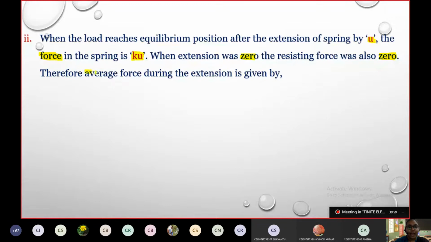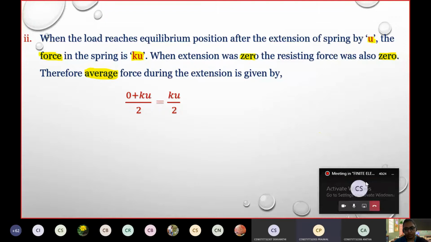So when we go for the average force in the member, both the force at equilibrium and the force until it reached extension U have to be taken into consideration. So the average force due to the extension can be given by, first it was,